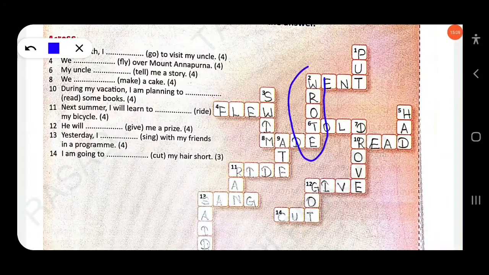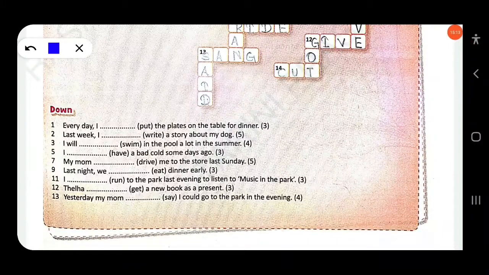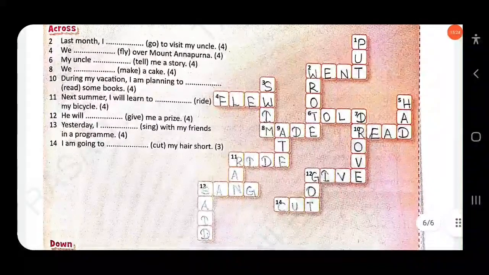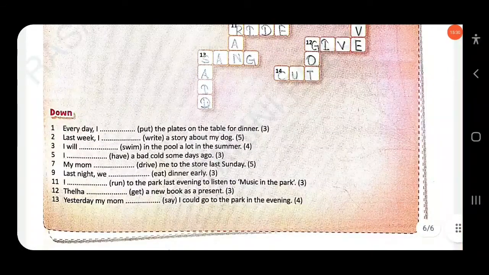Clear? So you have to write wrote here. Last week I wrote. Then next, every day I will dash in the pool a lot in the summer. You know third down. Yes, swim. You have to write here swim. I will swim.